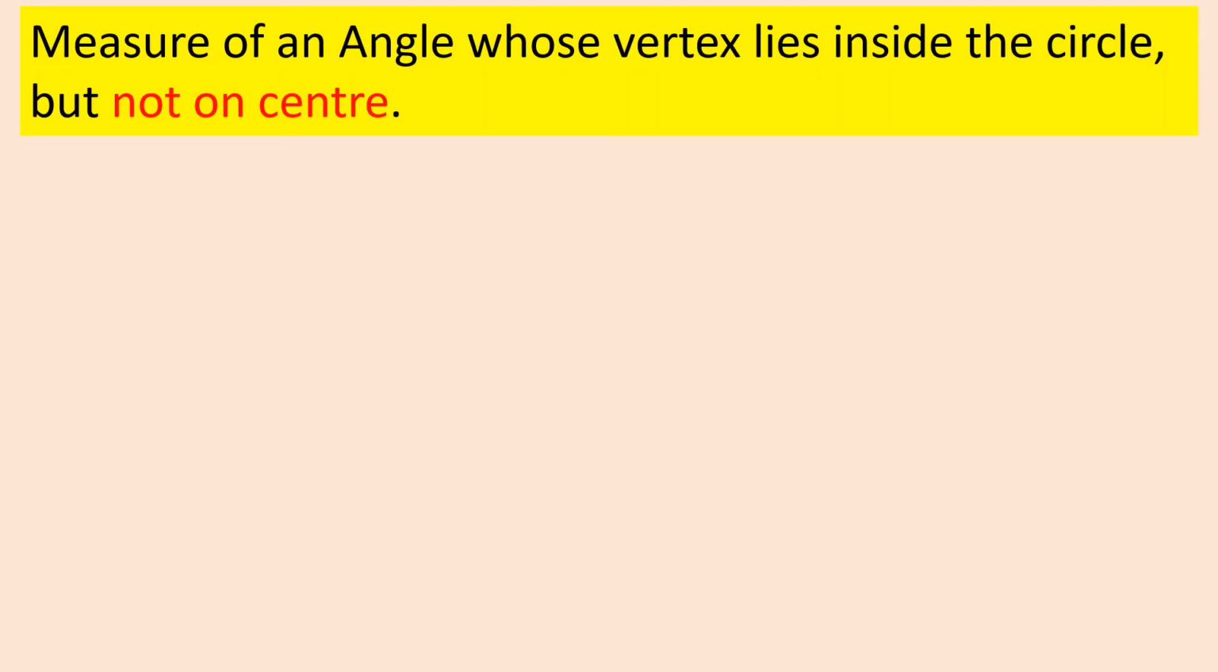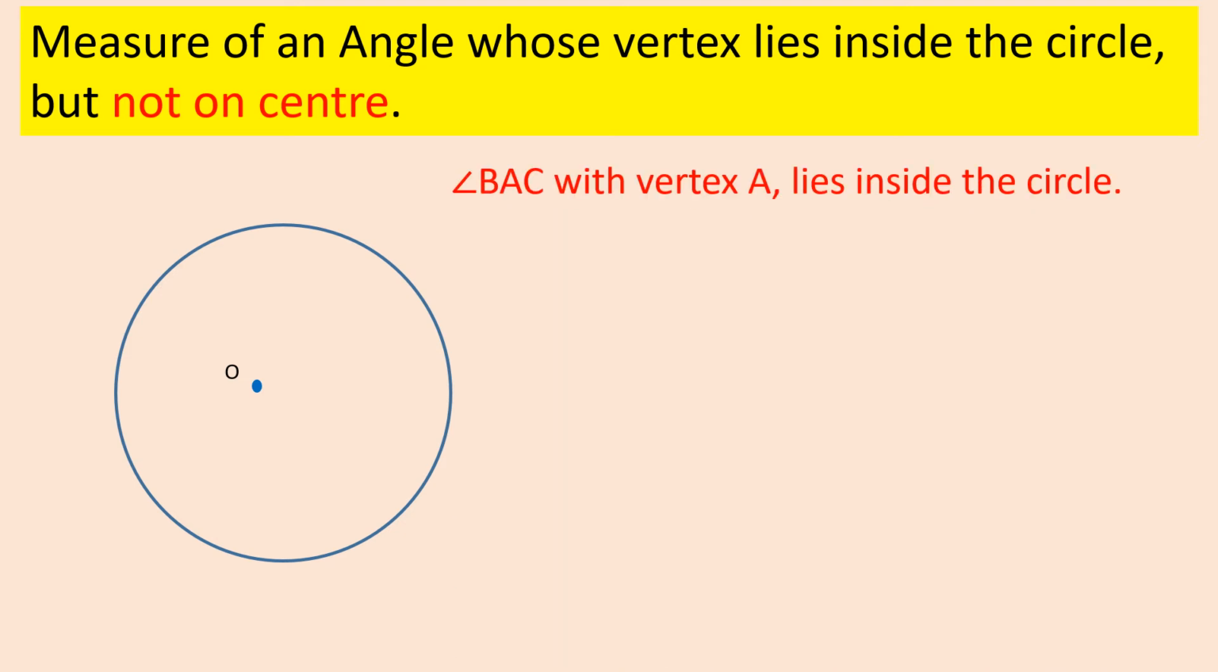Measure of an angle whose vertex lies inside the circle but not on the center. So here again a circle with center O. Angle BAC, whose vertex A lies inside the circle but not on the center O. Now we have a line, BA, which is in green color, extended towards the upper side, and the red rays are formed. Similarly, AC is also extended in the opposite direction. So we have two arcs now.